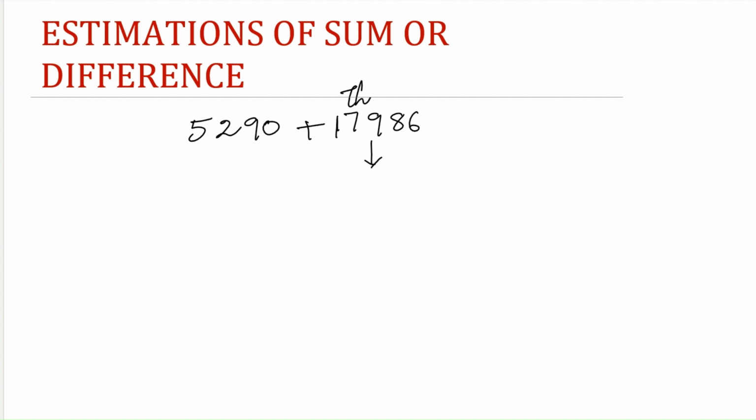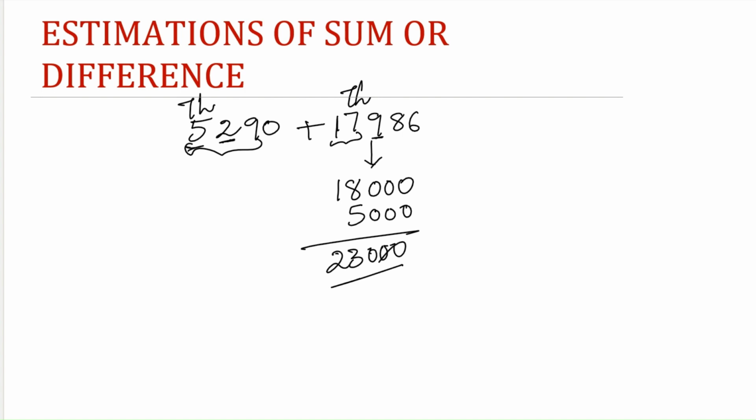This is the thousands place. So we'll check the hundreds place, as it is 9. Increment the previous value by 1. So this will become 18,000. Here again, this is the thousands place. It's 2 here. For 1, 2, 3, 4, we will just write the previous value as it is, and in all other places 0. So this gives 23,000 as the answer. So this sum can be estimated to be 23,000. If you actually add this, even that value will be close to this up to the thousands place.